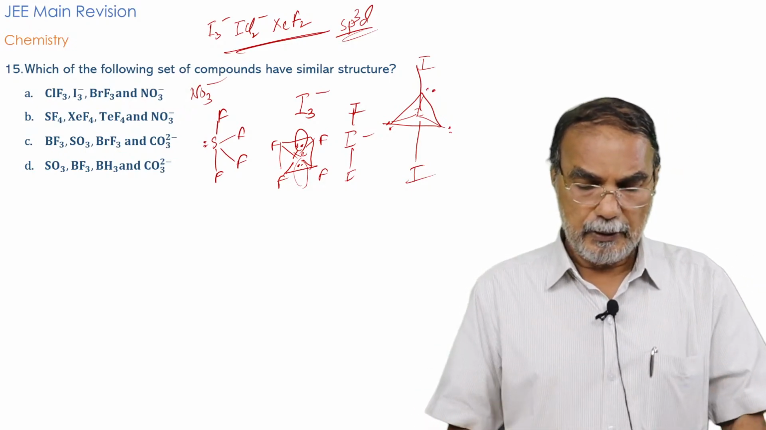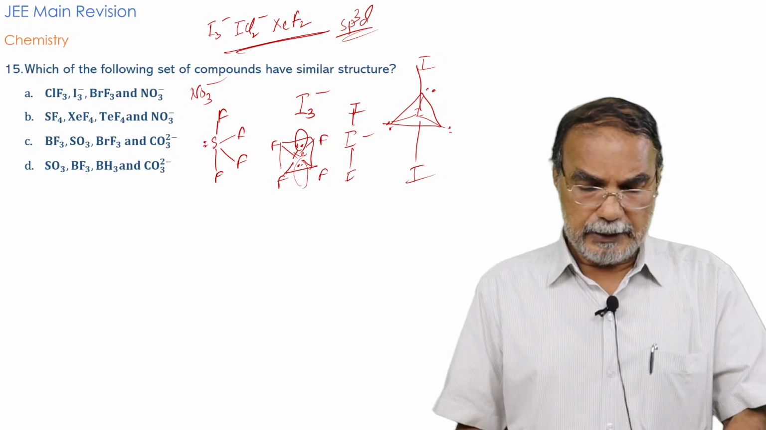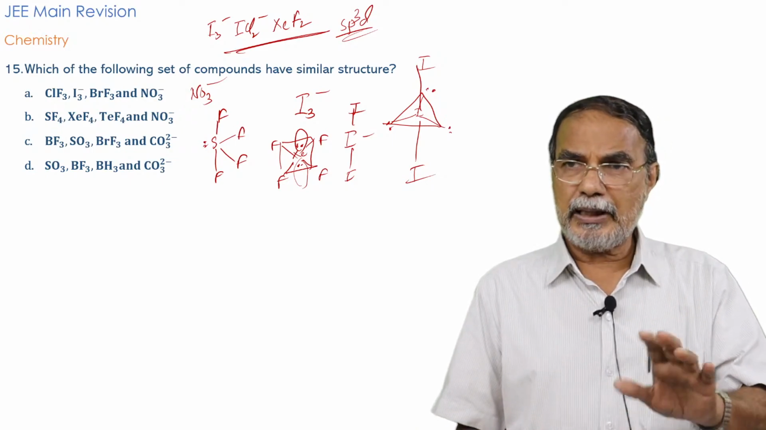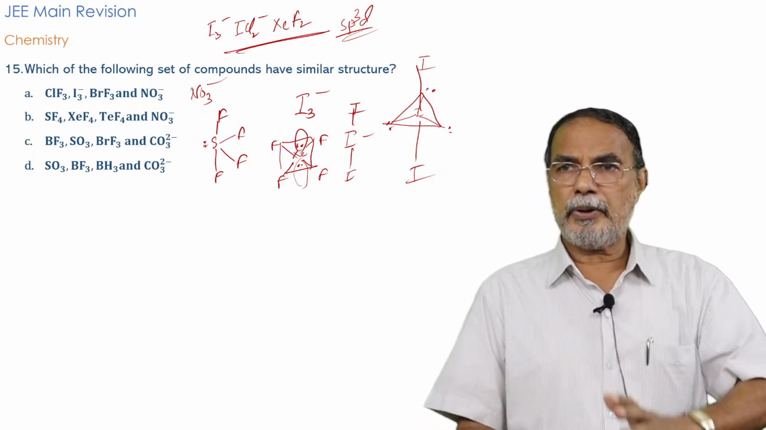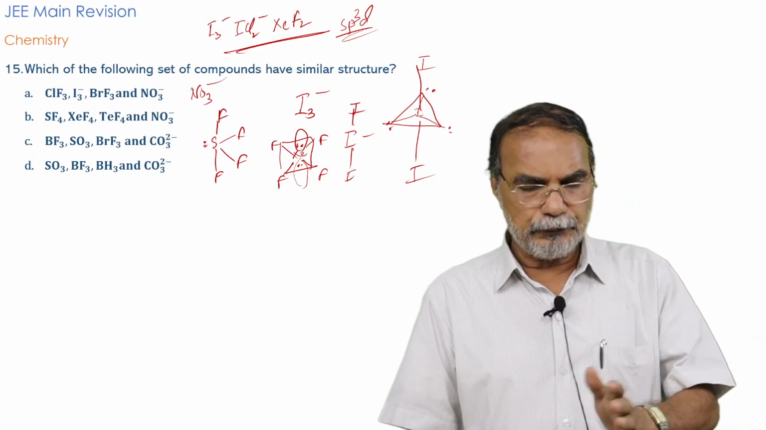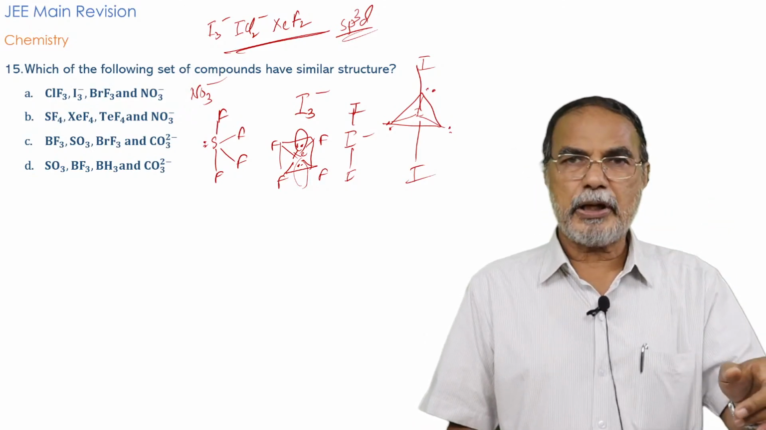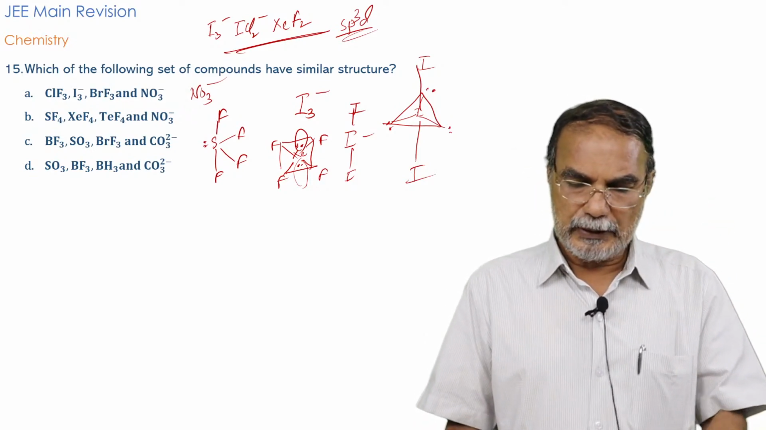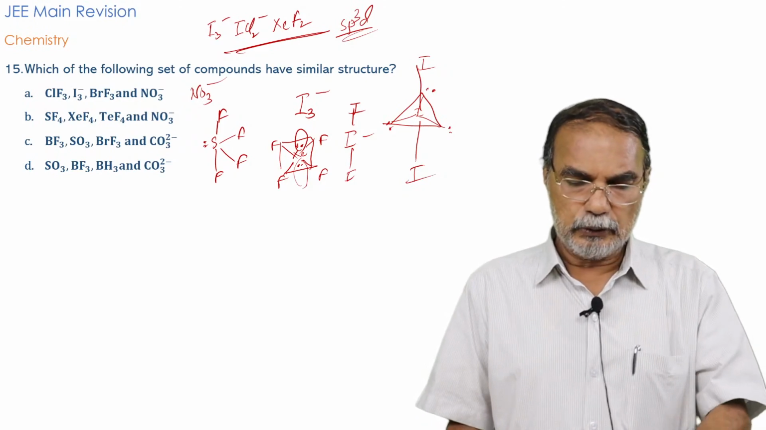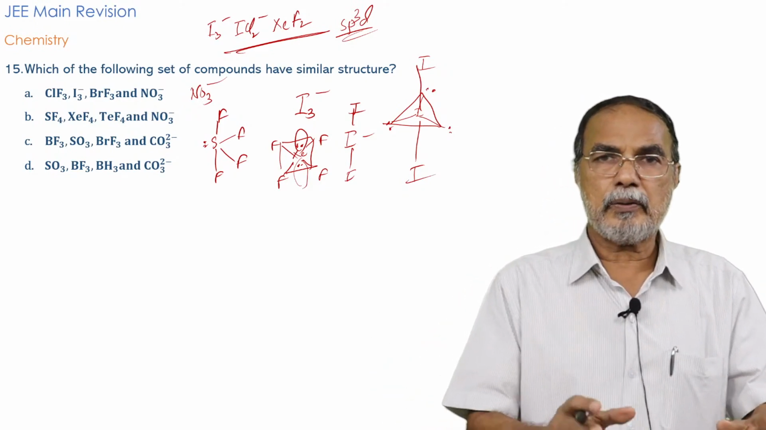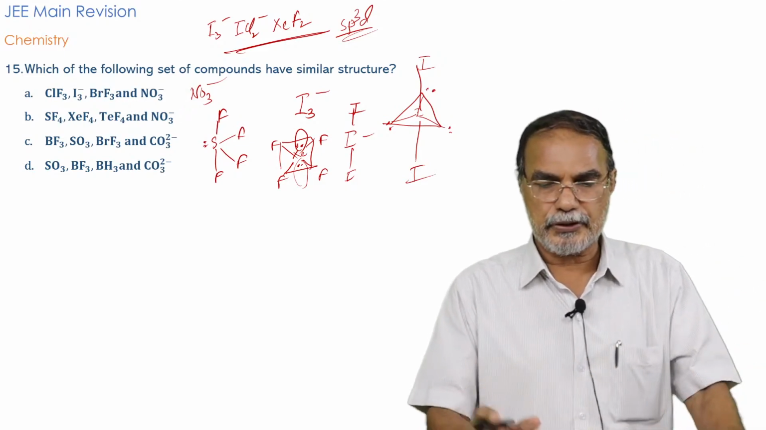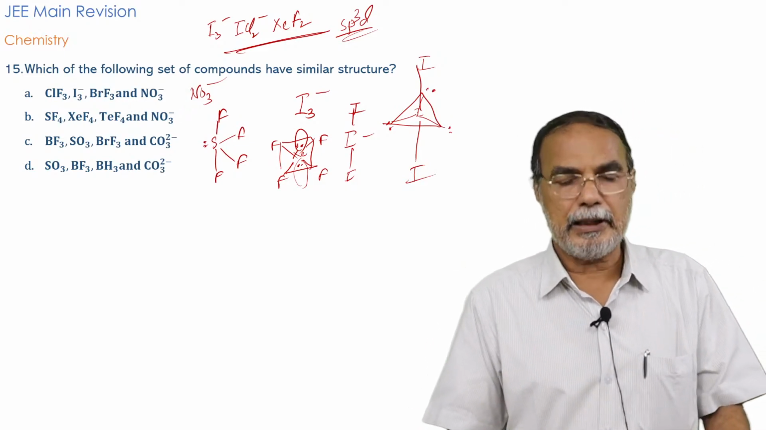square planar. And SF4 and TeF4 will have nearly the same shape, because sulfur, selenium, tellurium, they belong to the same group in the periodic table. So that TeF4 you can guess to have a shape similar to SF4. So that is seesaw shape. And NO3 minus is planar triangular. That means all the 4 molecules do not have the same structure. So B is not the answer.